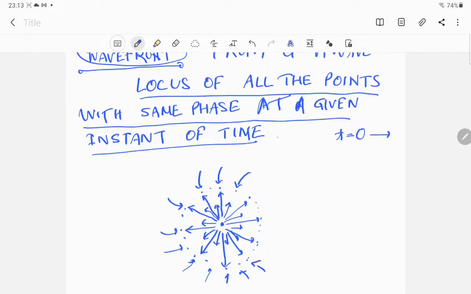At this point also the light has the same velocity, the same frequency, the same wavelength, and at the same time the same phase. If I draw a locus through them, this is basically called the wavefront.